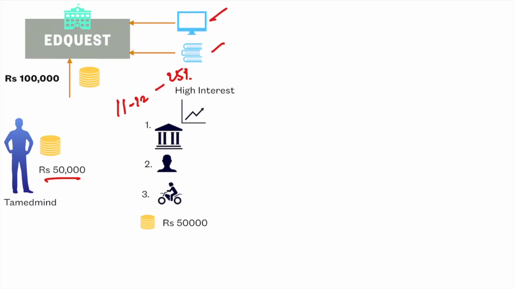So with 50,000 rupees taken from you and 50,000 rupees from me, I'll have a total of 1 lakh rupees, right? And with this 1 lakh rupees, I'll be able to establish my business, that is EdQuest. Okay, so let us assume that you have given me that 50,000 rupees, not as a loan, but you are interested in making a partnership in my business or my establishment. So that 50,000 is your share that you have contributed in this particular project.